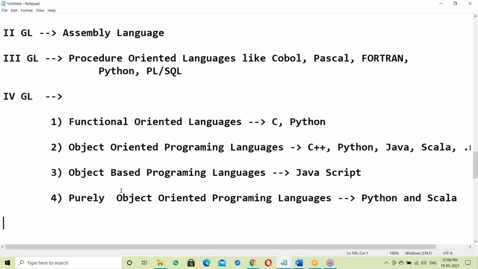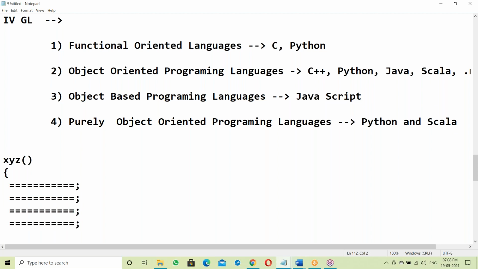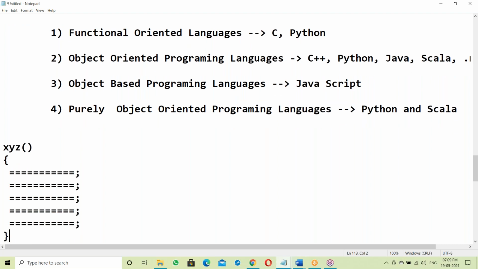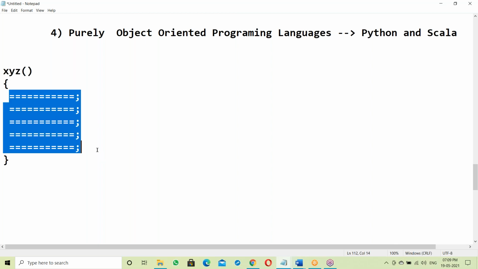Let us see, what is a procedure? See, procedure and function are similar concepts. Suppose XYZ is a procedure. In this procedure there are some statements: first statement, next statement, next statement. Then closing the procedure. So a procedure has a starting and an ending, with a set of statements inside.